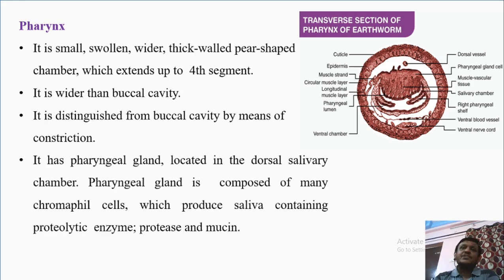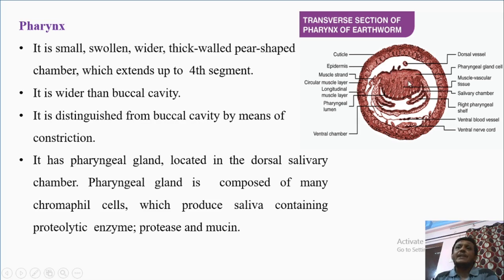The pharynx has pharyngeal gland which are located here. This pharyngeal gland is composed of many chromophil cells. This pharyngeal gland is generally located in dorsal salivary chamber. So this is a TS of pharynx. This diagram shows the TS of pharynx.